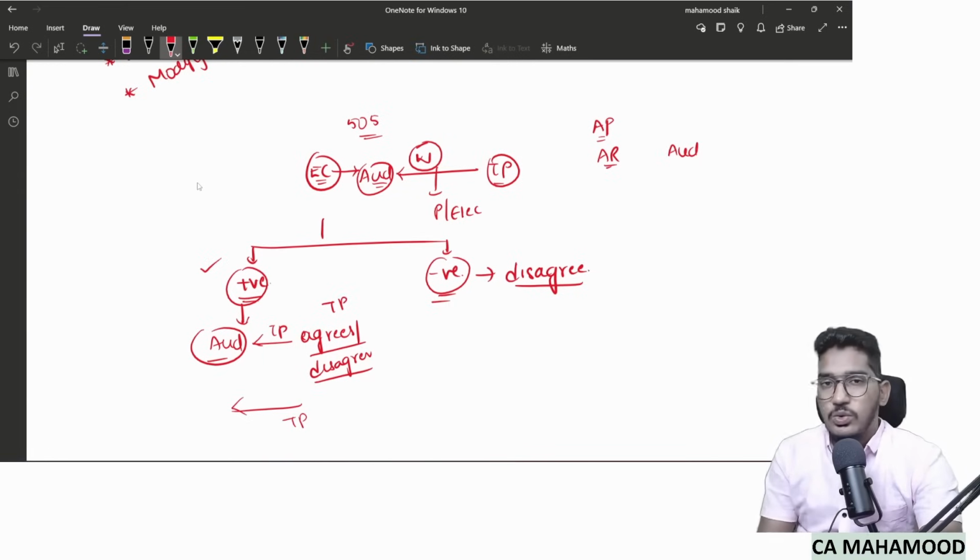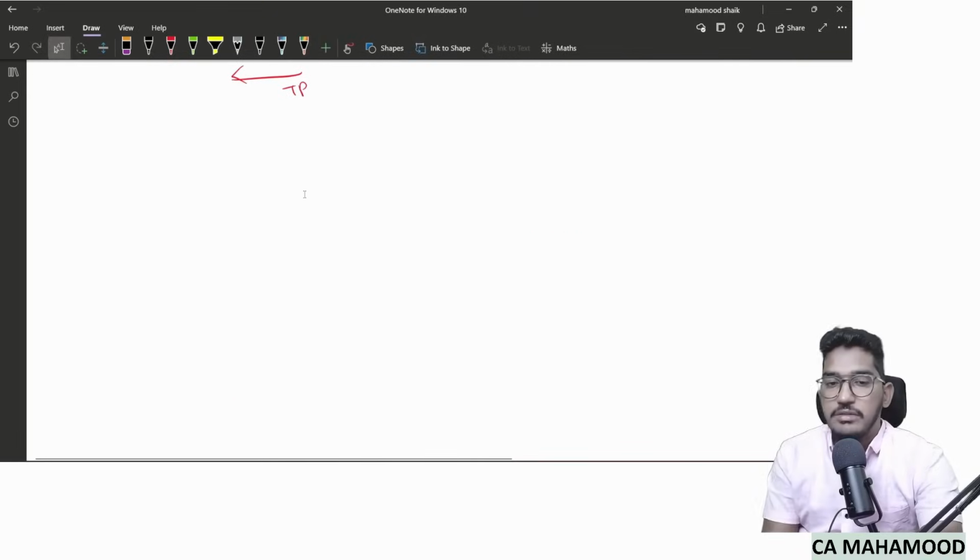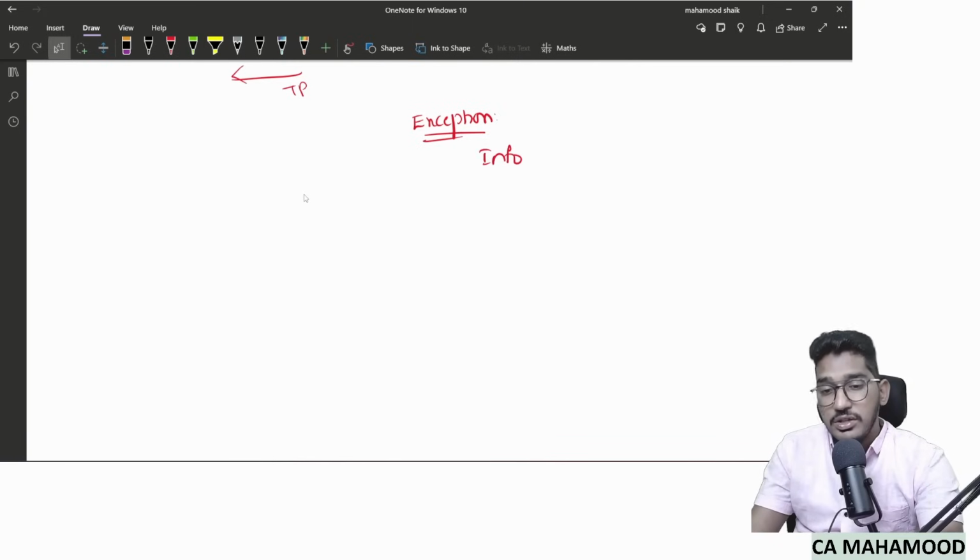So this is what regarding two kinds of external confirmation, positive, negative. There are few more definitions which we need to revise. One is exception. Sir, what do you mean by this exception? So exception means if there is any difference between information which is there in the confirmation request and the response provided by third party, that difference we call it as exception.